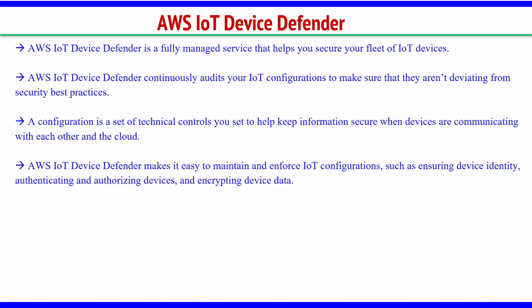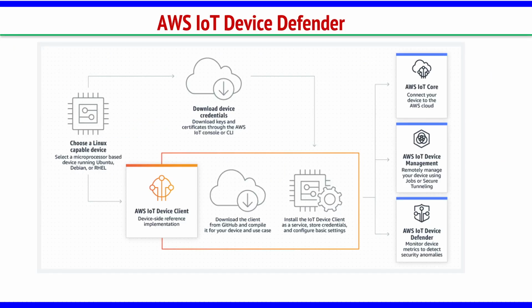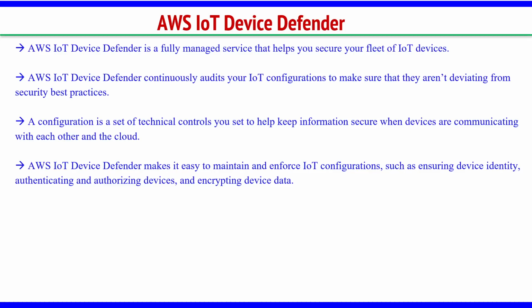Then the next plugin is AWS IoT Device Defender. We'll come back to this. Let me explain what it is. This is a fully managed service that helps you secure your fleet of IoT devices. You want to secure the IoT devices, and for that we use Device Defender.